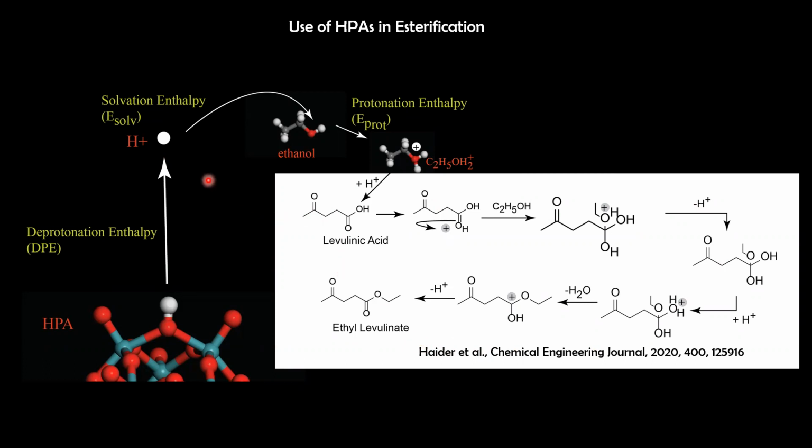The energy required to remove this proton is deprotonation enthalpy. So the value of deprotonation enthalpy could also affect the reactivity of these acid catalysts.